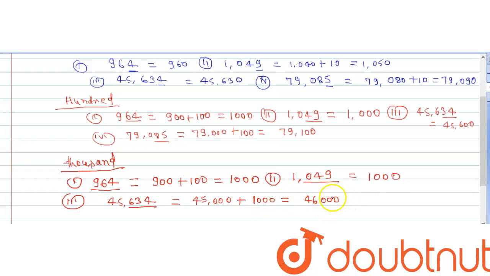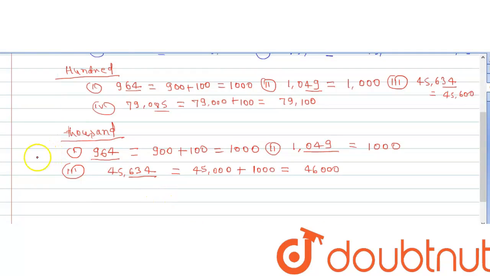Our next part is 79,085. So again look at the last three digits, which are 085, less than 500. So after rounding, it will give 79,000. So this will be the required answer for this question.